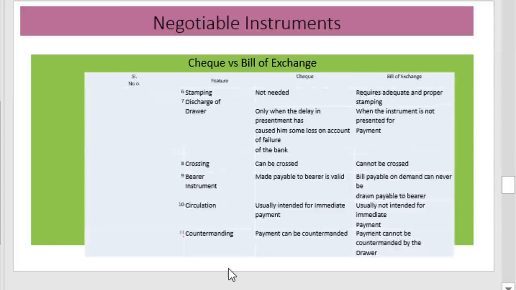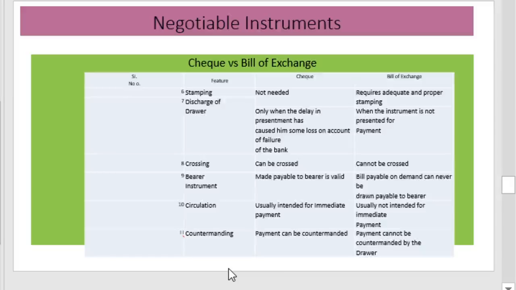Some other differences are, in the case of the check, stamping is not required, but in the case of bill of exchange, its stamping is mandatory. And in the case of the check, it can be crossed, but in the case of the bill of exchange, it cannot be crossed. And made payable to the bearer is valid. Bill payable on demand can never be drawn payable to the bearer.